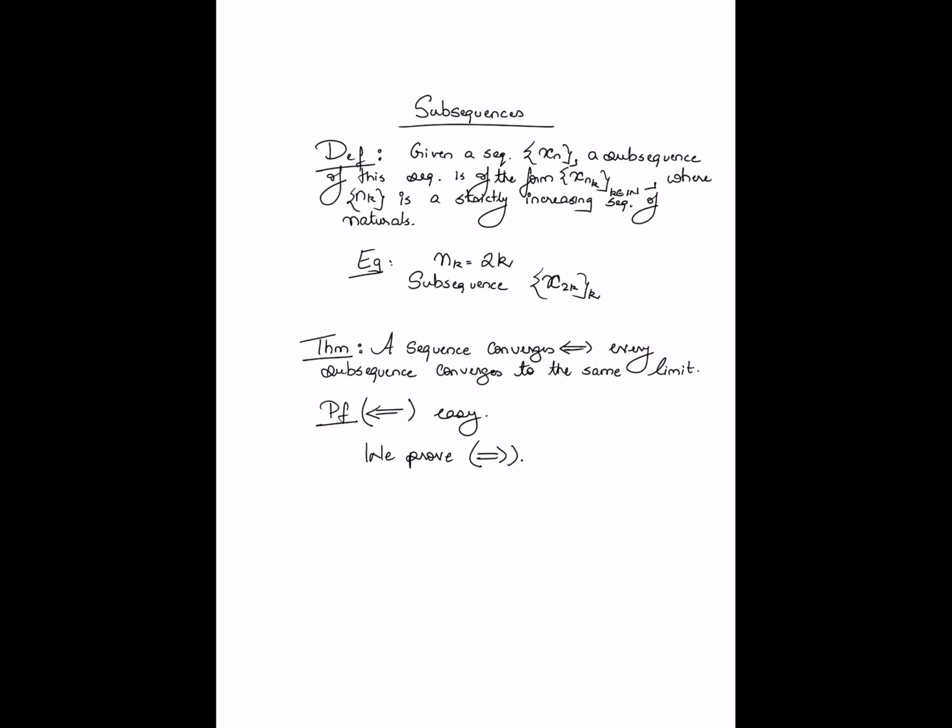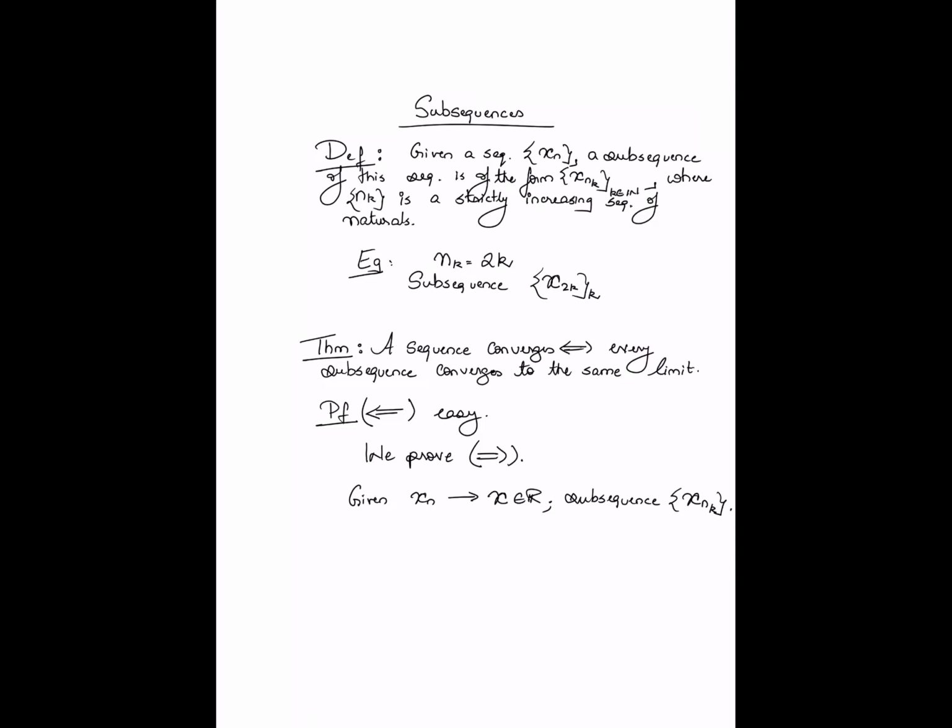which is to say that if a sequence converges, then every subsequence will in fact converge to the same limit, which is in fact the limit of the original sequence. So given a sequence, let's say xn, that converges to x, and a subsequence xnk, I want to argue that xnk also converges to x.